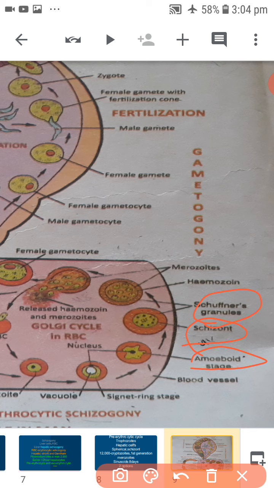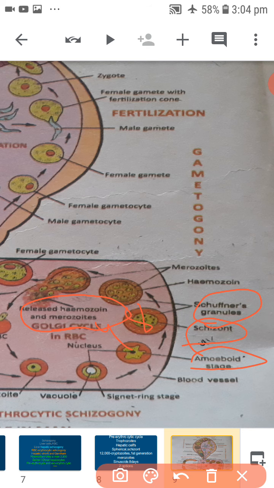It undergoes schizogony similar to that of the pre-erythrocytic cycle and produces 12 to 24 erythrocytic merozoites. They are arranged irregularly in the RBC. Finally, the erythrocyte bursts and releases the merozoites along with hemozoin in the blood. This cycle is completed approximately in 48 hours.